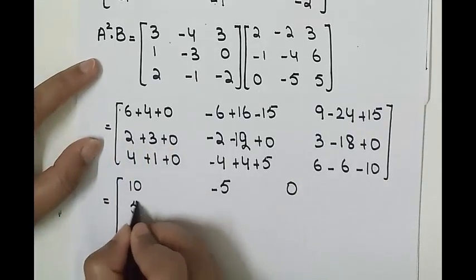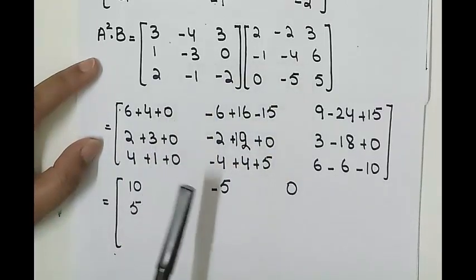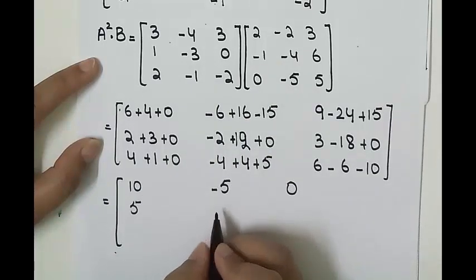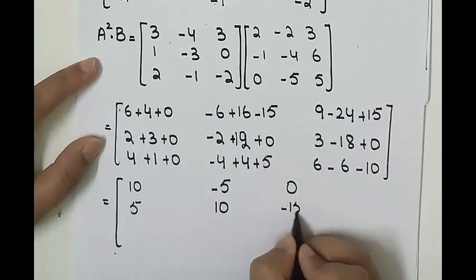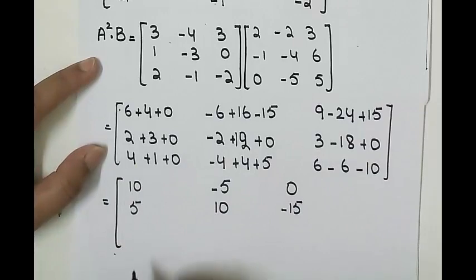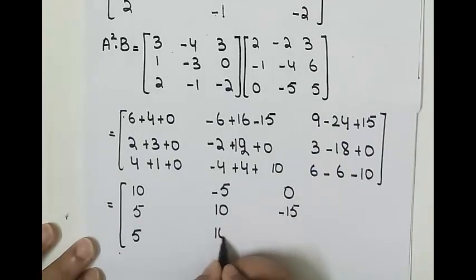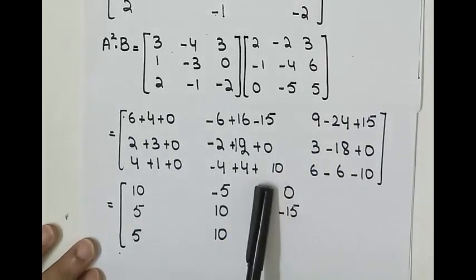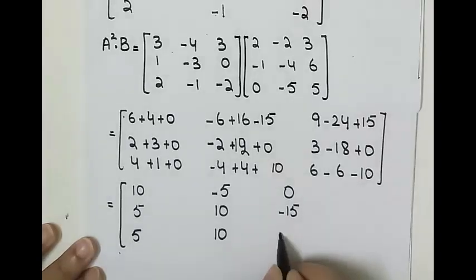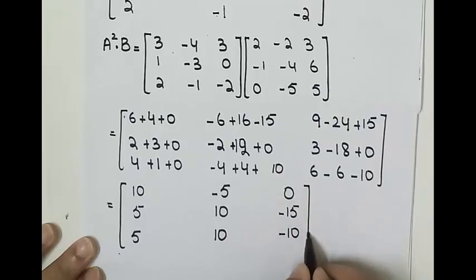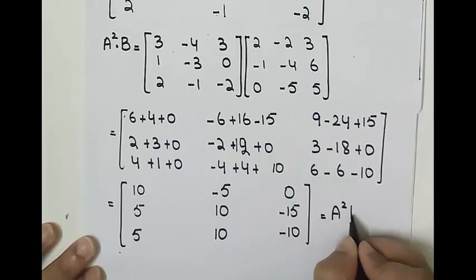2 plus 3, 5. Minus 2, minus 12. 3 times 4 is 12. So minus 2 and plus 12 is equal to 10. 3 minus 18 is equal to minus 15. 4 plus 1 is equal to 5. So minus 4 plus 4 cancel out, and the answer we have is 10. Sorry, by mistake I wrote it 5. And last we have 6 minus 6 cancel out, and we have minus 10. So this is the final answer for A square B.